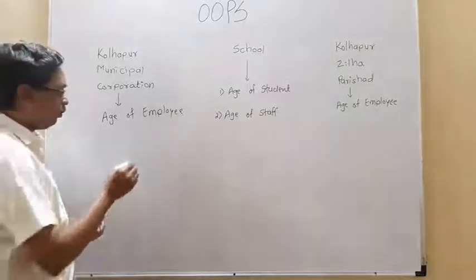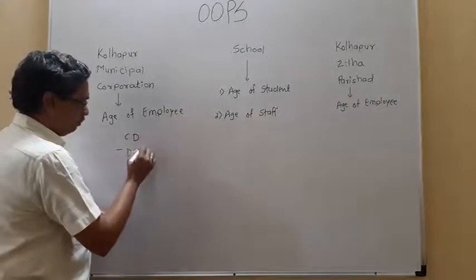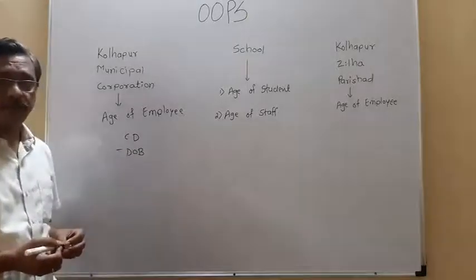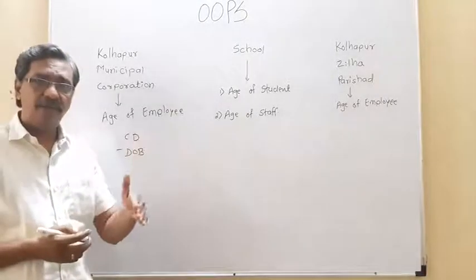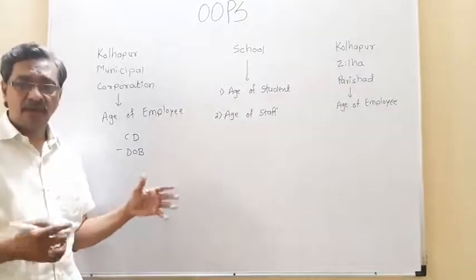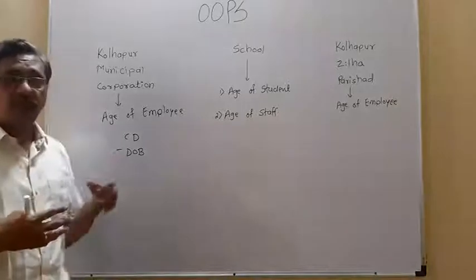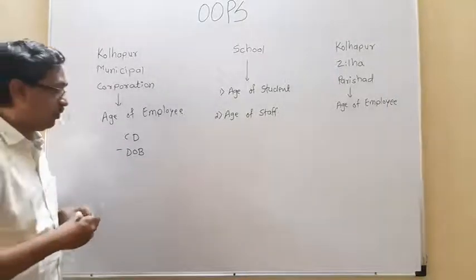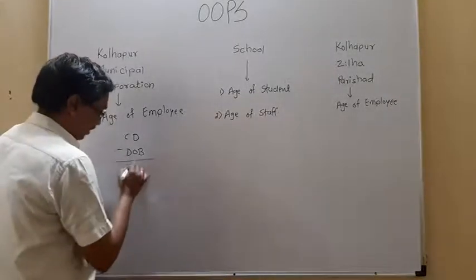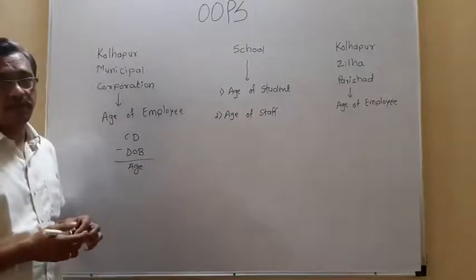The age of the employee we calculate as current date minus date of birth. We subtract day from day, month from month, and year from year, and then we collect this everything as a string, which we call the age of the employee. That is current date minus date of birth.